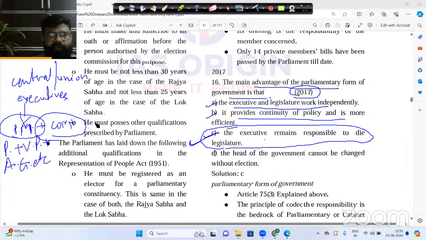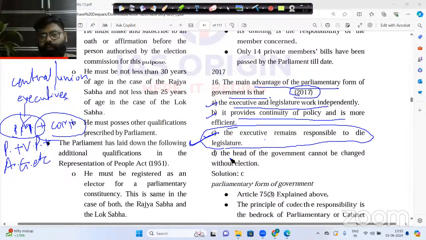So whenever the Prime Minister and the Council of Ministers take a decision, or implement any kind of policy, and any question is asked to them in the Parliament or in any of the houses, it is binding on them to give the answer to the opposition leader. That's why they are responsible to the legislature. This statement is trying to tell you that particular thing.